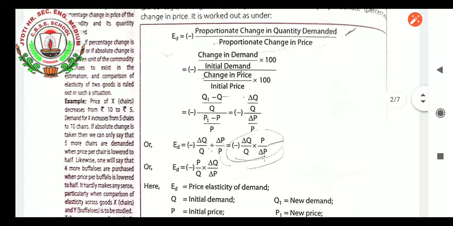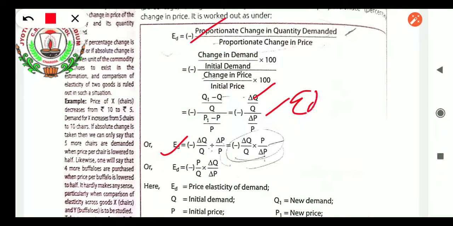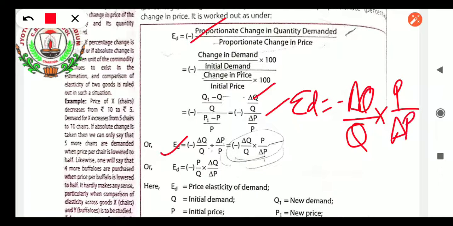Now we can proceed and write the formula in shorthand. What is the formula? ED equals minus, because price elasticity will be negative. So minus change in Q upon Q divided by change in P upon P. If we transform the denominator, we can write ED equals minus change in Q divided by Q, into P, which goes up, and delta P goes in the denominator. So the formula comes as change in Q upon Q into P upon delta P.